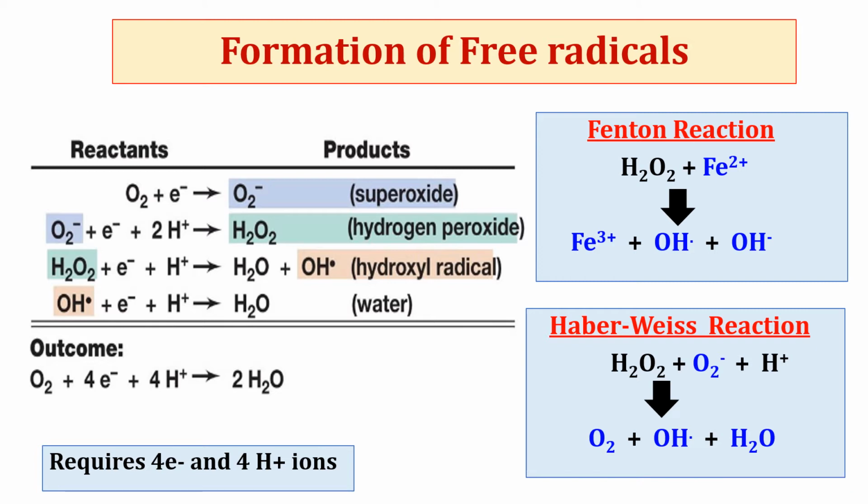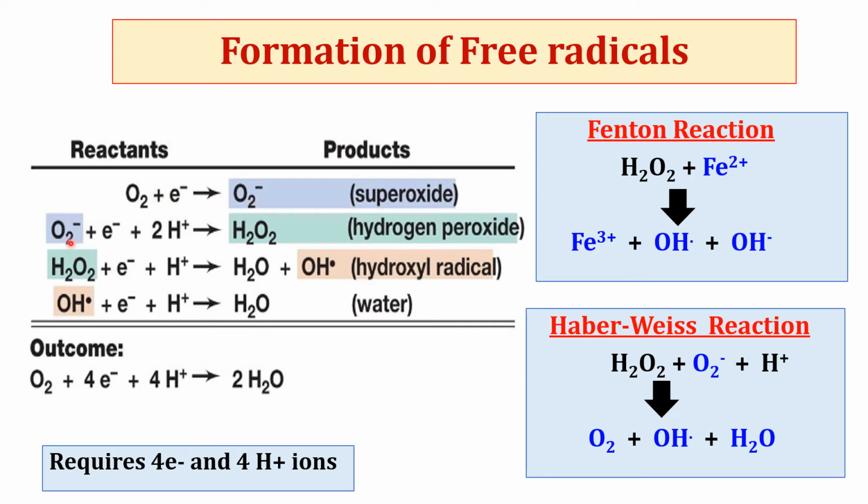and oxygen is reduced to water in a stepwise manner. Important to remember here is that reduction of oxygen to water requires 4 electrons and 4 H ions to form 2 molecules of water. The oxygen atom accepts these 4 electrons one by one, which causes formation of reactive oxygen species intermediates. The sequence of ROS formation is that in the first reaction, oxygen accepts one electron to form superoxide radical.